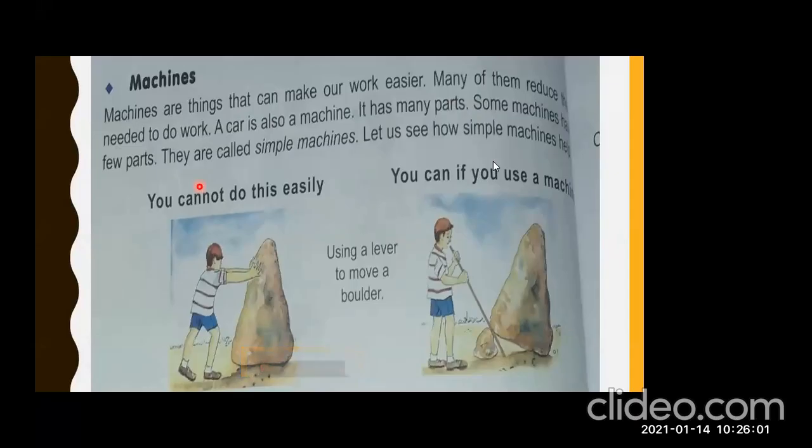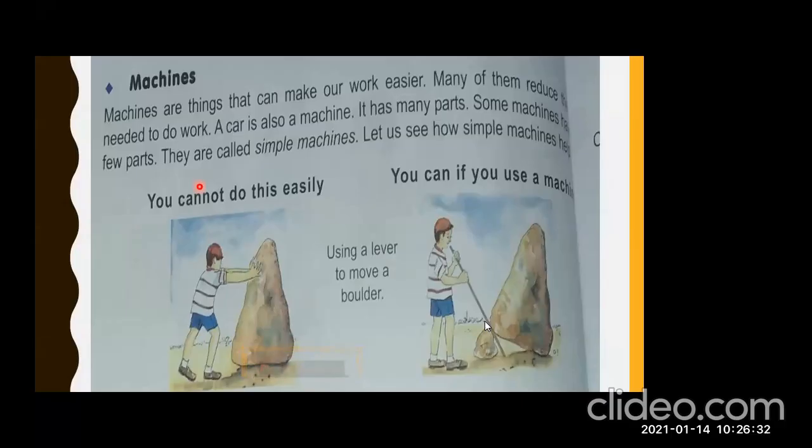A car is also a machine. It has many parts. Some machines have few parts. They are called simple machines. Okay, here you can see a boy is pushing up a huge rock. So is it easy for him to move that object? Here you can see he is using a rod which is known as a lever. So a lever is actually a simple machine which is reducing his efforts.